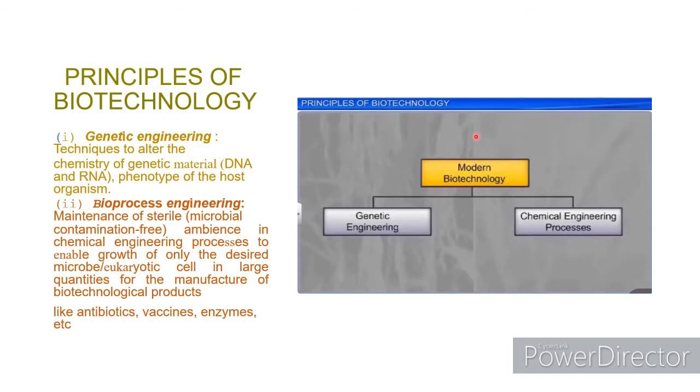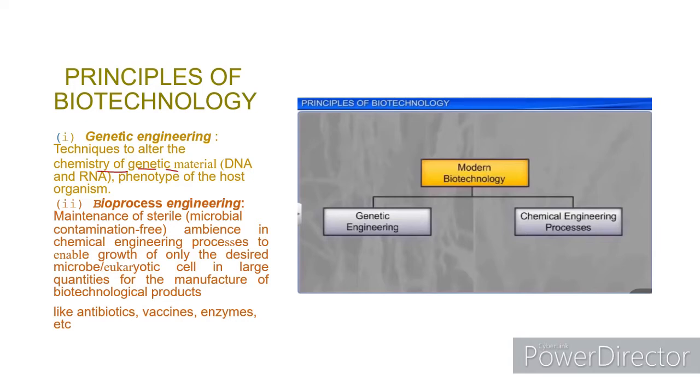Principles of biotechnology. There are two principles of modern biotechnology. One is genetic engineering and the other one is bioprocess engineering. What is genetic engineering? Genetic engineering is a technique to alter the genotype and phenotype of the host organism.